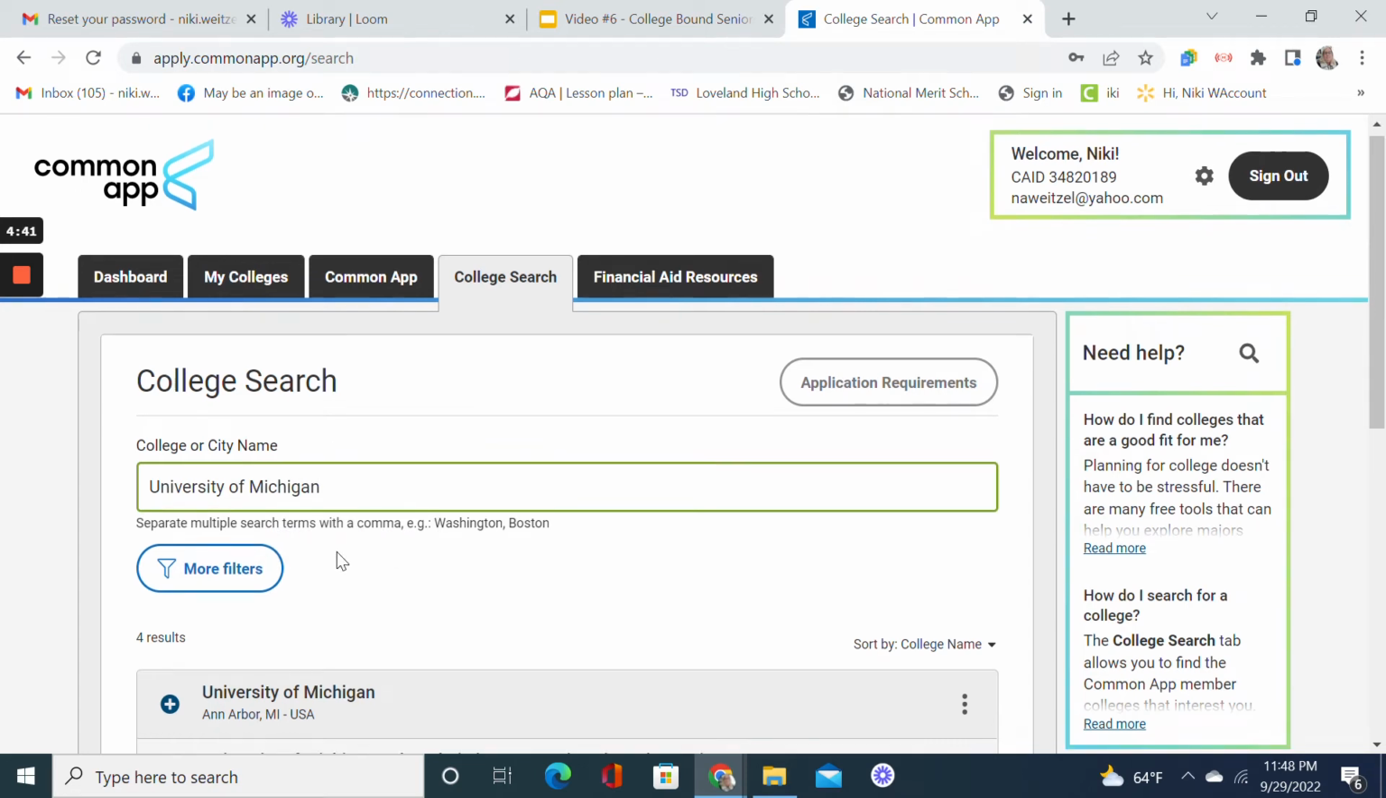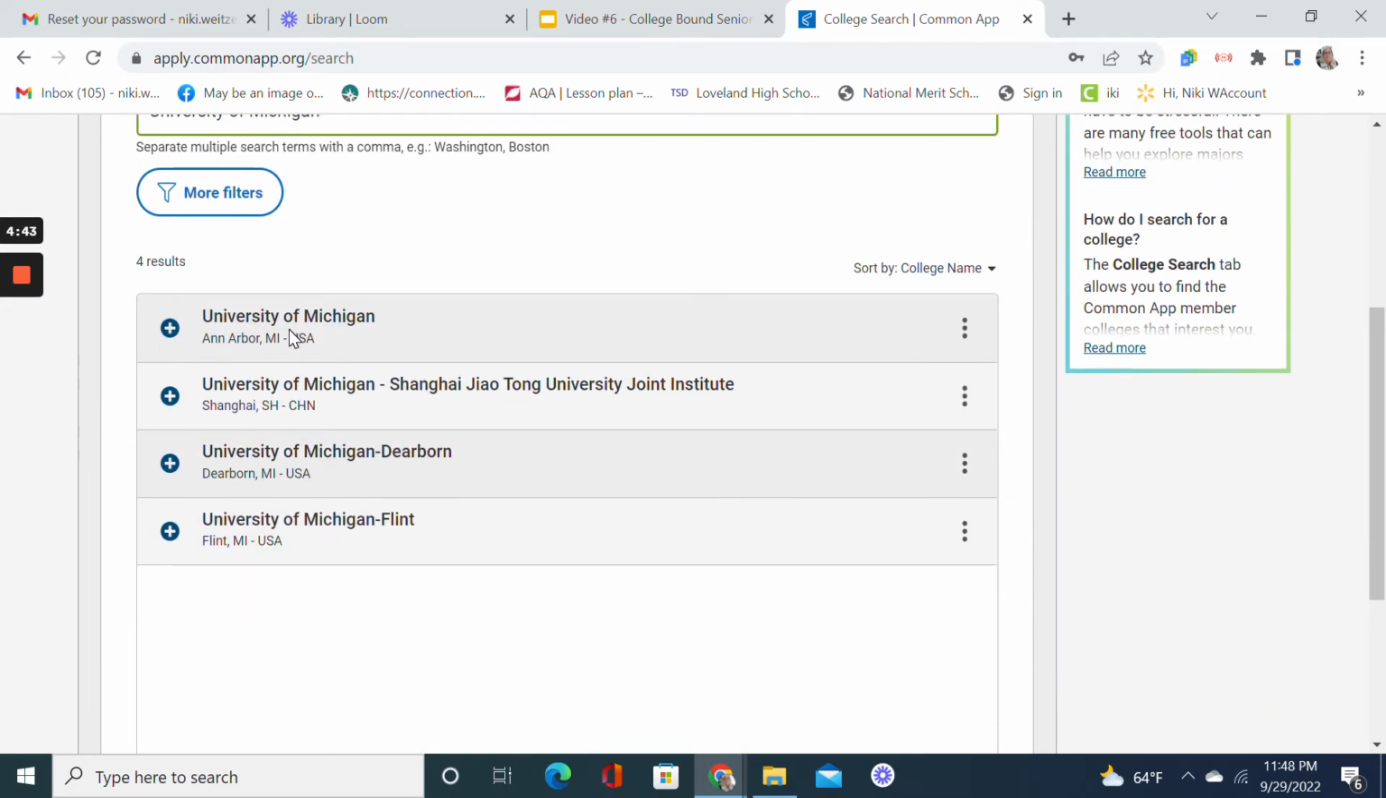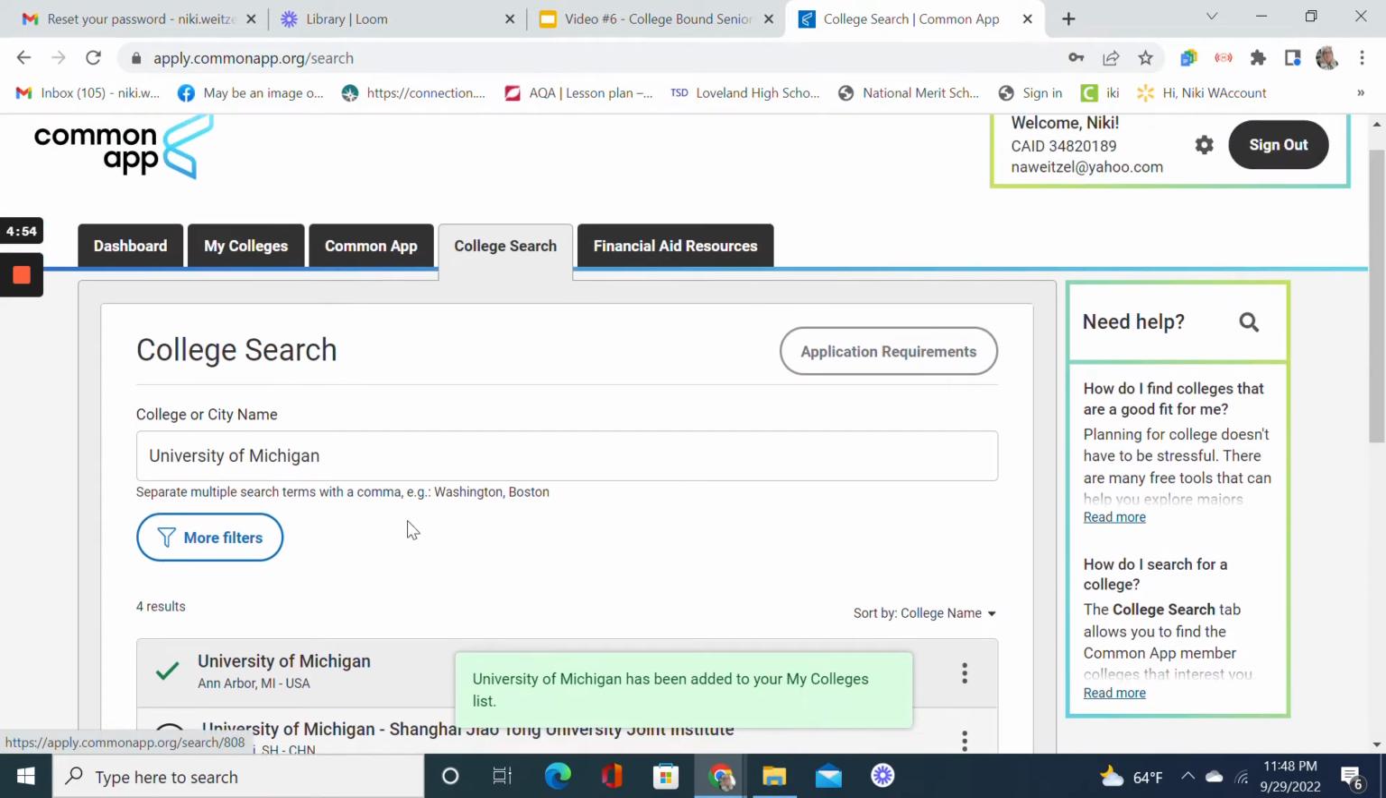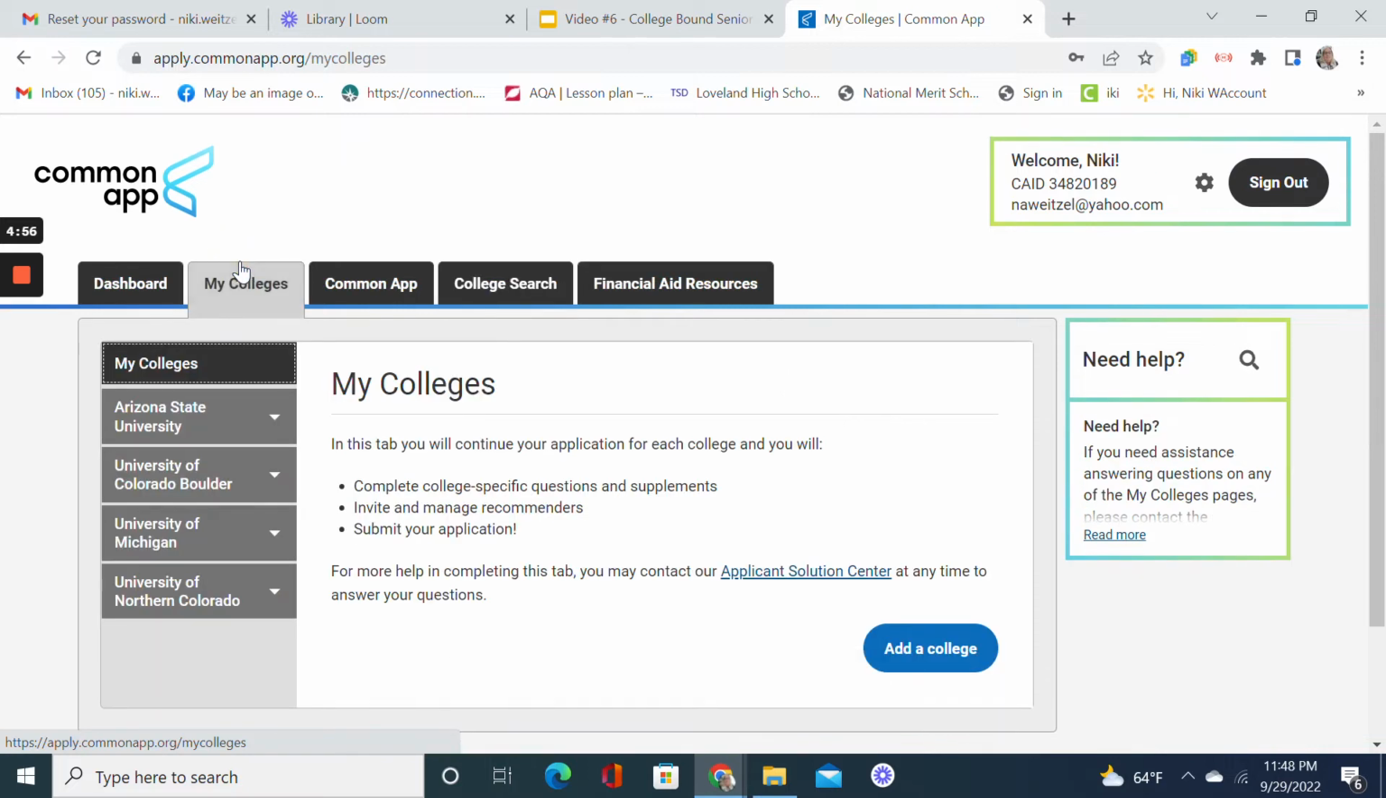college. So now I've got all my choices for the University of Michigan, and I can choose the one that I'm interested in. I want to go to their main campus in Ann Arbor, and you can see that that's been added to my list of colleges. All right, so now we're going to say that I have my list of colleges complete.